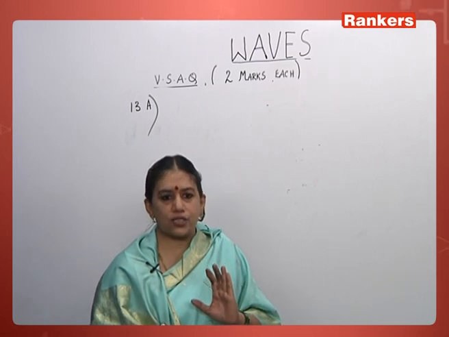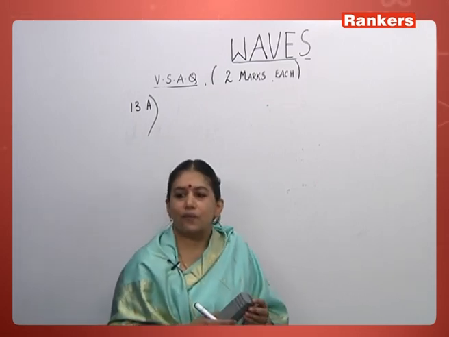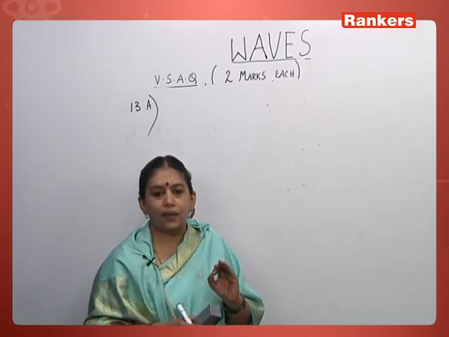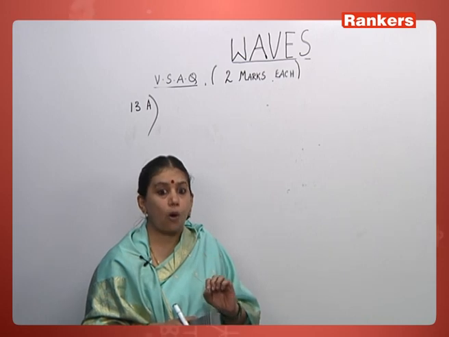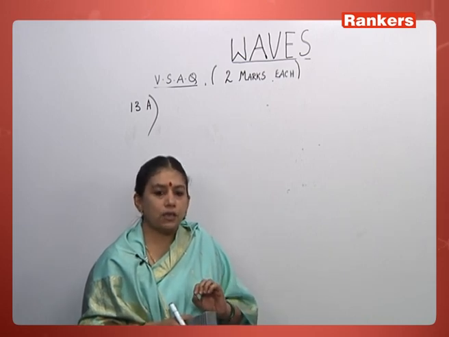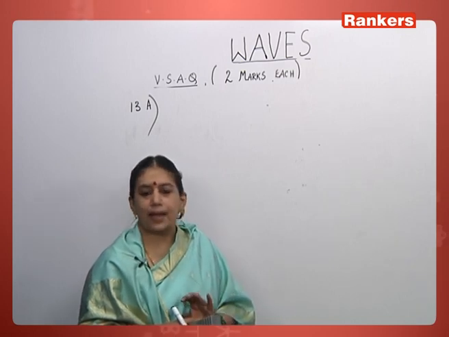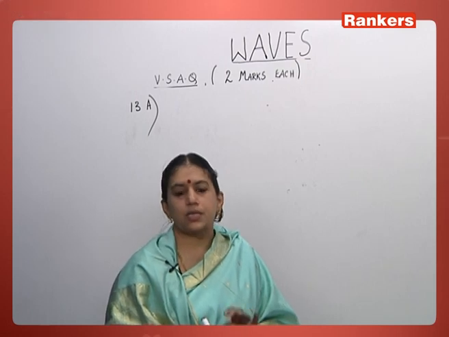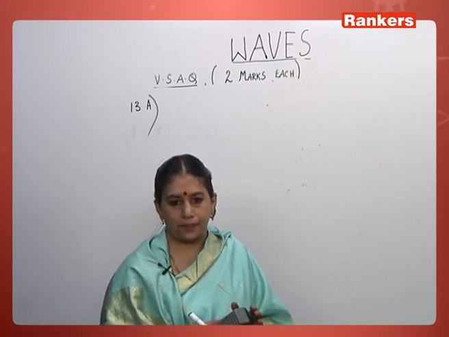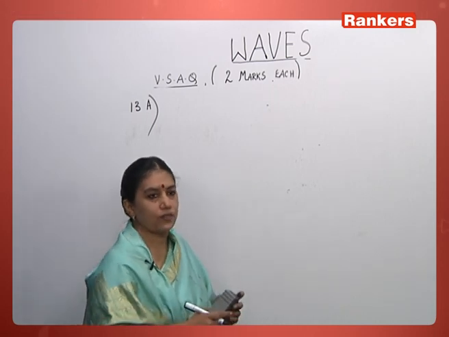That is called the natural frequency, but we can't define it this way. There is a definition for it. The frequency with which a body vibrates on its own, which depends on its dimensions, the elastic constants and the mode of vibration, is called the natural frequency. So, this is how we define the natural frequency of a body.